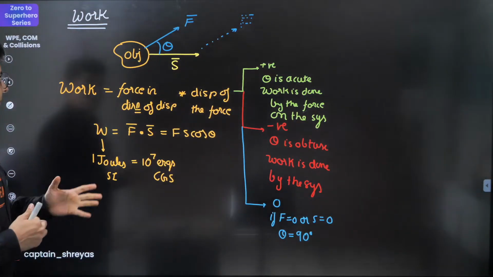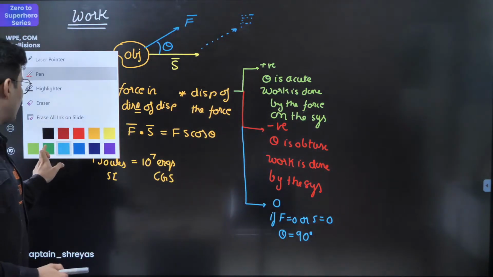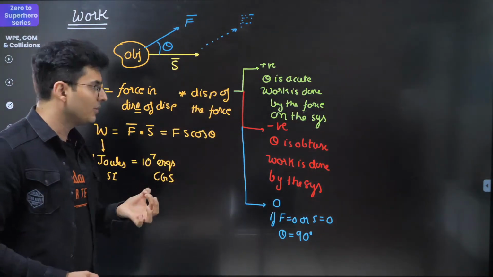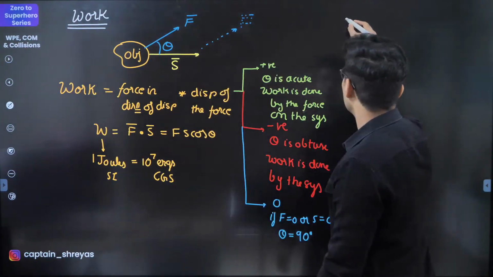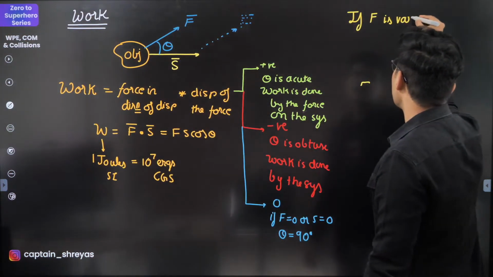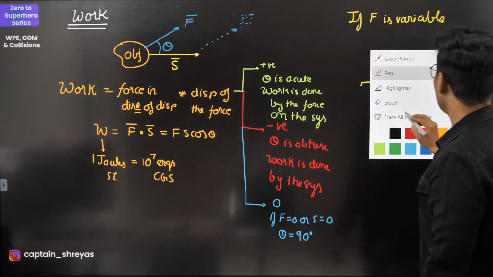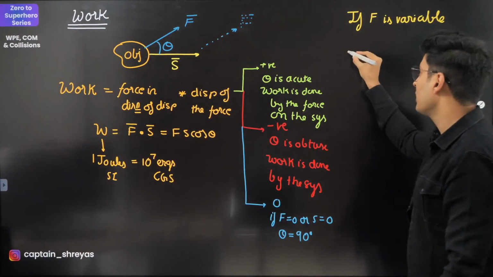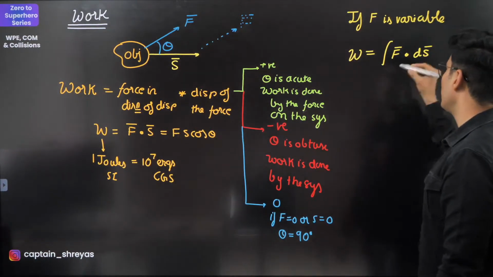Now moving ahead, now that we have spoken about work, this formula is mainly applicable when the force is constant. You can see it's F dot S. F is a constant force, but if the force is variable, then you need to use a slightly different formula. If F is variable, you cannot just multiply force with displacement. You cannot just take the dot product. The work done will be the integral of F vector dot the displacement vector.